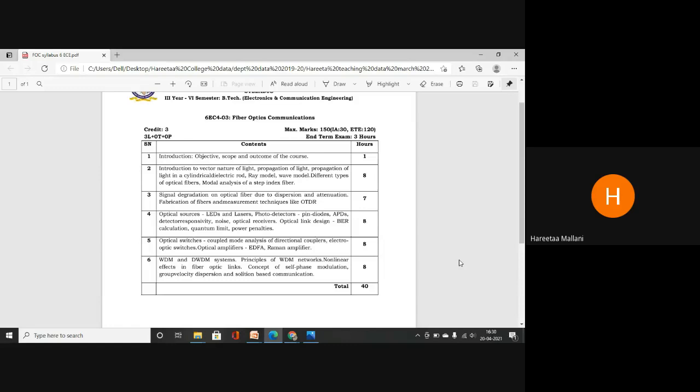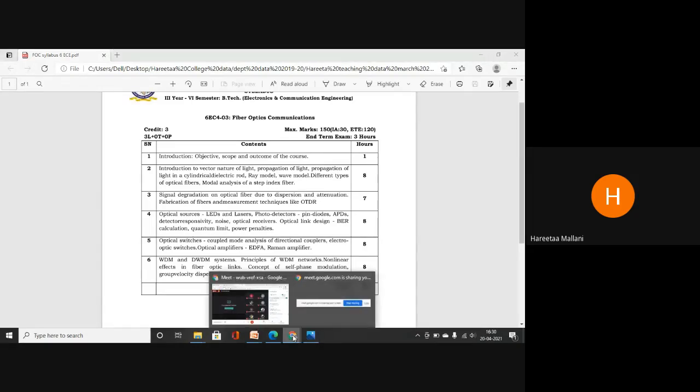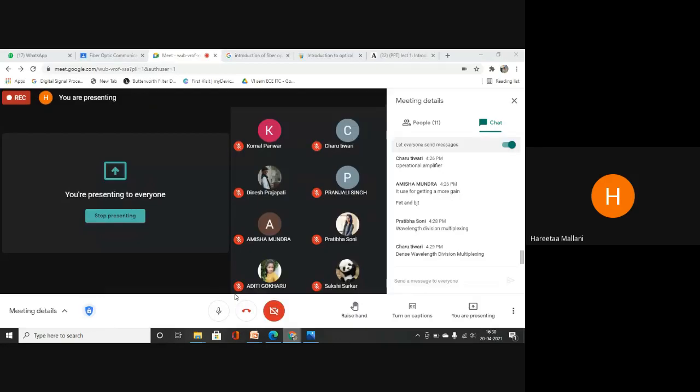Concept of self-phase modulation. Okay, students, who will tell me what is modulation? What is modulation? You can turn on your mic also, or the chat box is always ready. Okay, what is modulation? In very simple terms, I want the answer. And where have you used this term modulation? In which subject have you used this term?